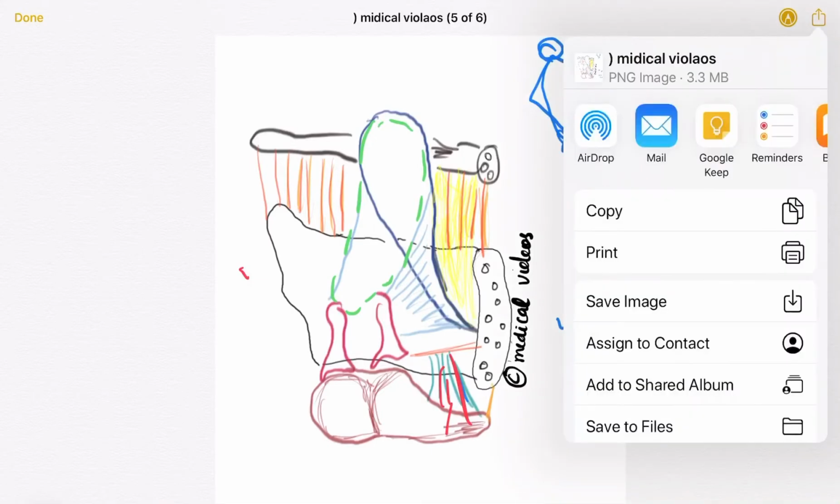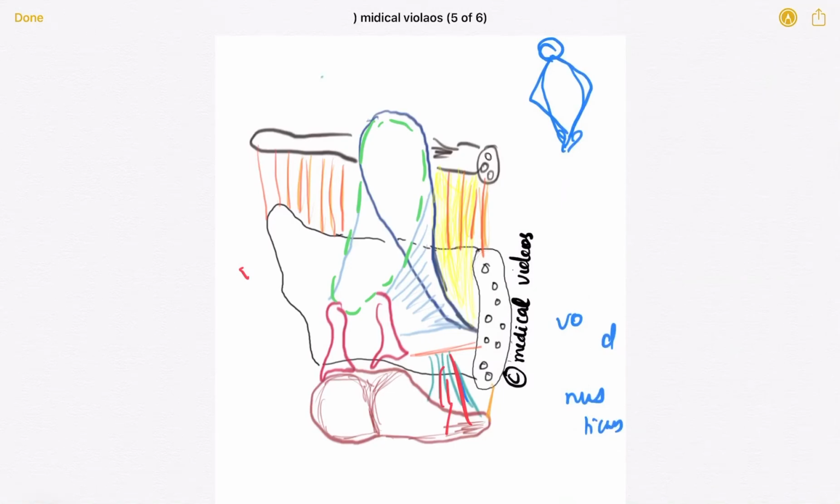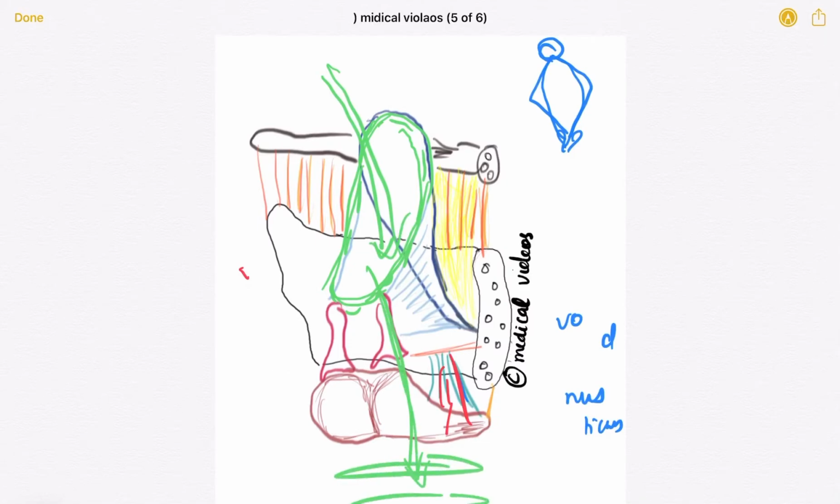So food will pass from the laryngeal inlet into the larynx. Okay, so basically, what is forming the laryngeal inlet? The epiglottis, the aryepiglottic fold, and the arytenoids. Okay, so this is the laryngeal inlet, and the air will pass through this pathway into the trachea. Here will be the tracheal rings.